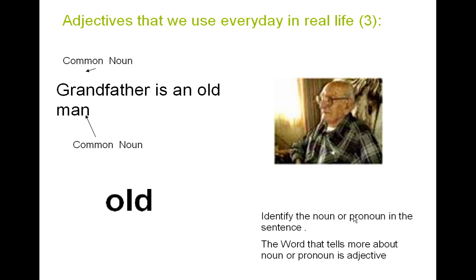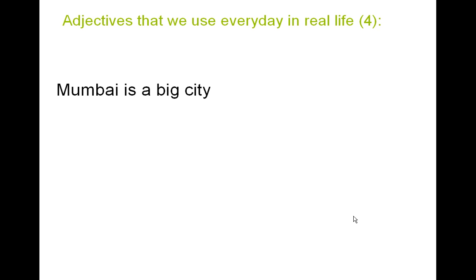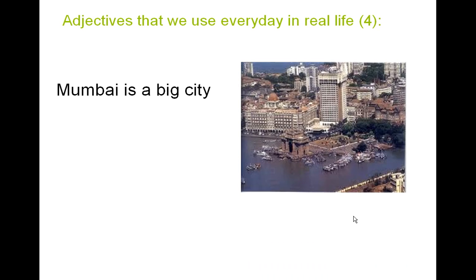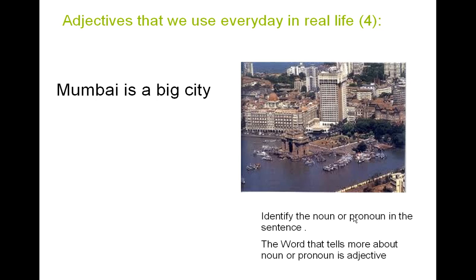Fourth example. Mumbai is a big city. Mumbai is a city in India, and it indeed is a big city. So again, the question is to identify the adjective in this sentence. You identify the noun or pronoun, and then you think about what tells us more about that noun or pronoun, and that becomes the adjective. So again and again we are doing the same thing to really reinforce it and be sure about what an adjective is. The word Mumbai is a proper noun.